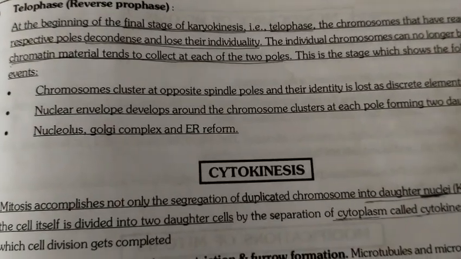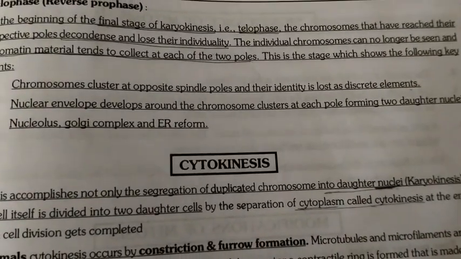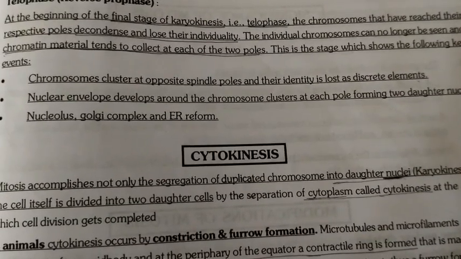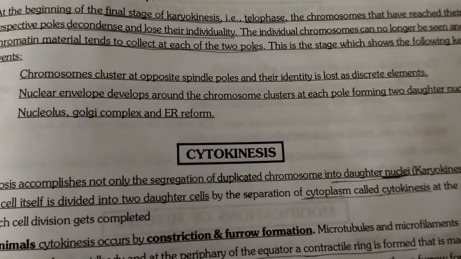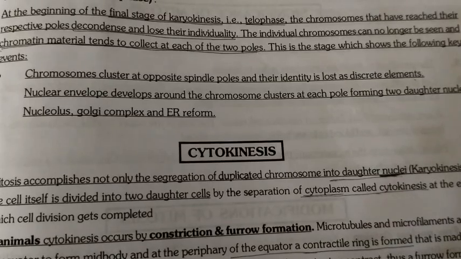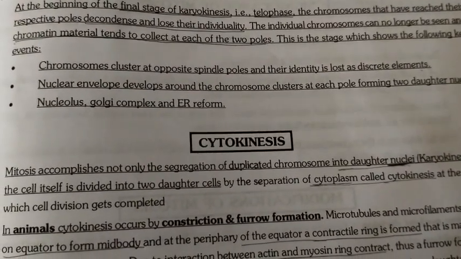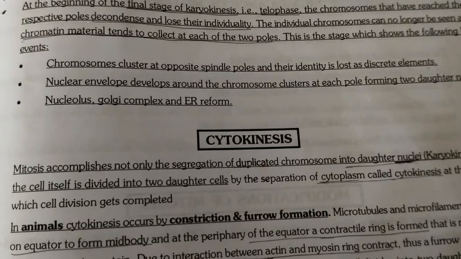Telophase, reverse prophase. At the beginning of the final stage of karyokinesis, telophase, the chromosomes that have reached their respective poles decondense and lose their individuality.